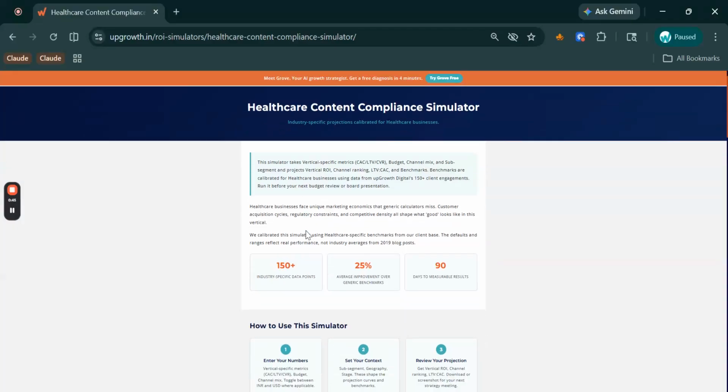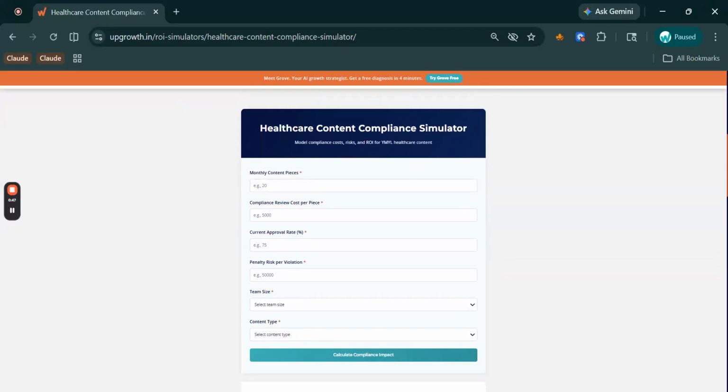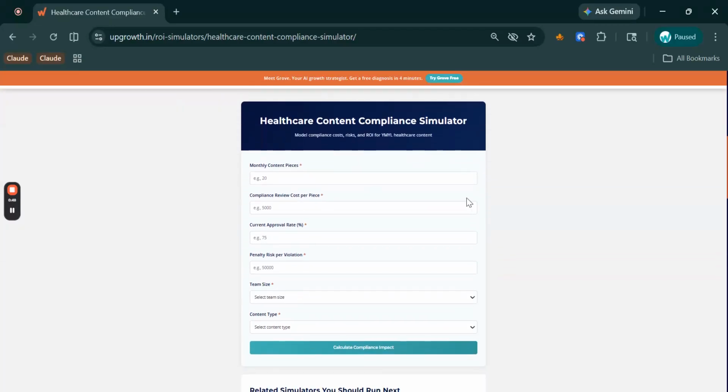Now, as we scroll a bit below, you can see the calculator dashboard. There are five inputs, pretty straightforward but very specific. Let's say monthly content pieces generated is 20. The compliance review cost, what you are currently spending to review each content piece, let's say 5,000.